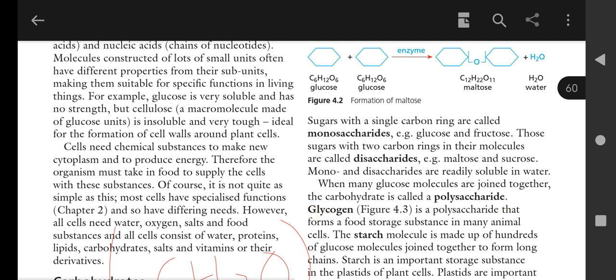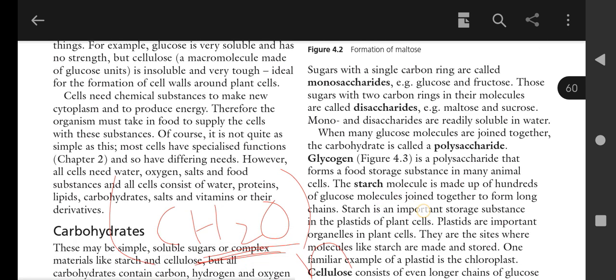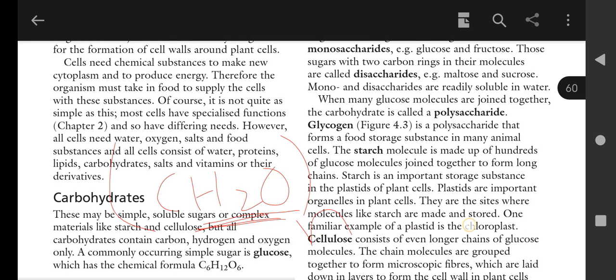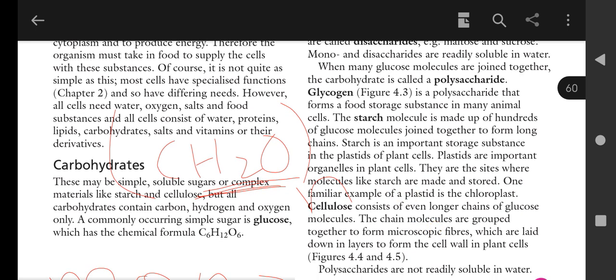Glycogen is a polysaccharide that forms a food storage substance in many animal cells. The starch molecule is made up of hundreds of glucose molecules joined together to form a long chain. Starch is an important storage substance in the plastids of the plant cell. Starch is the storage form in plants, and glycogen is the animal starch. Plastids are the sites where molecules like starch are made and stored. One familiar example of plastid is the chloroplast, that is very important, and so many others: chromoplast, leucoplast.